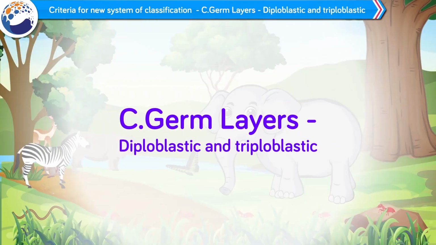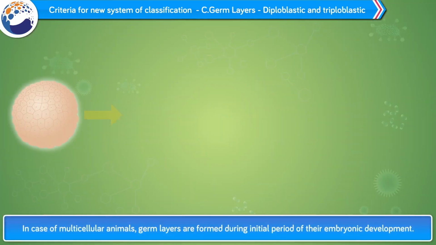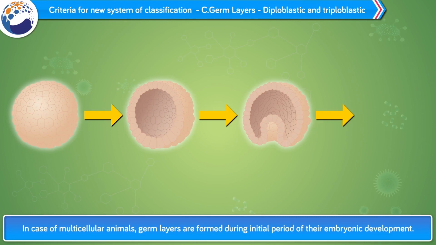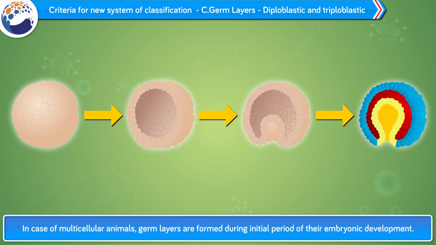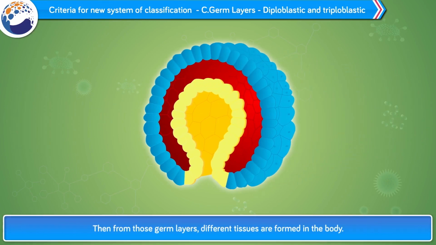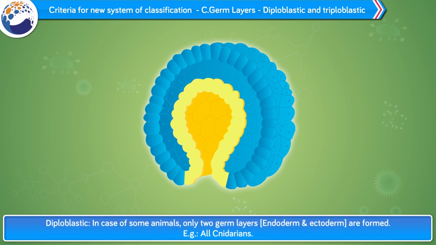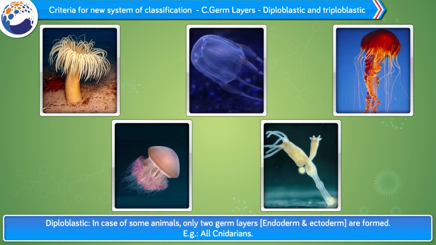C. Germ layers. Diploblastic and triploblastic. In case of multicellular animals, germ layers are formed during the initial period of their embryonic development. Then, from those germ layers, different tissues are formed in the body. Diploblastic. In case of some animals, only 2 germ layers, endoderm and ectoderm, are formed. Example, all cnidarians.